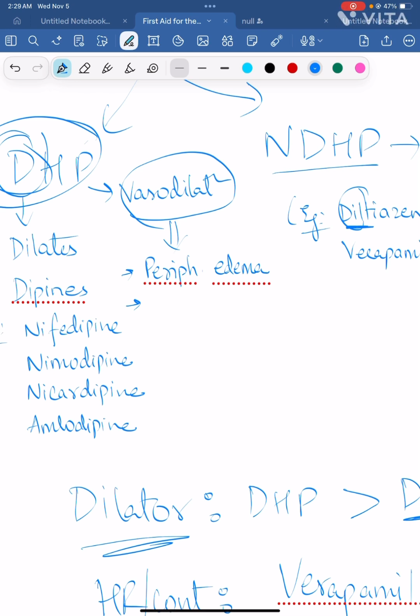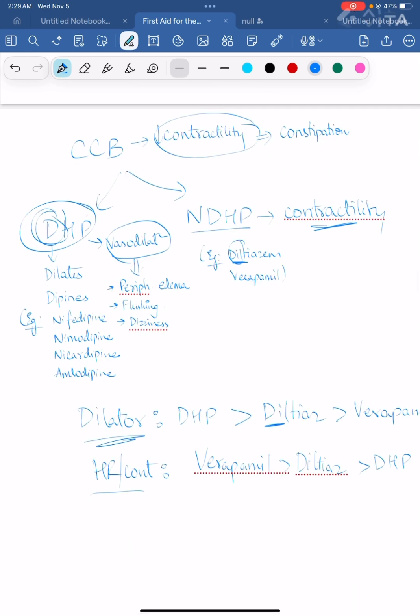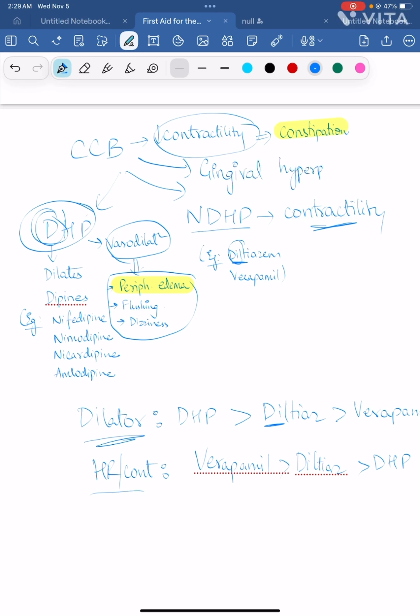In addition to that, when there is vasodilation in your face, it will cause flushing, and in your head it will cause dizziness. These are the side effects of calcium channel blocker. Most important ones are peripheral edema, constipation, and another one, there's no logic for this, I just remember it as it is, the gingival hyperplasia.